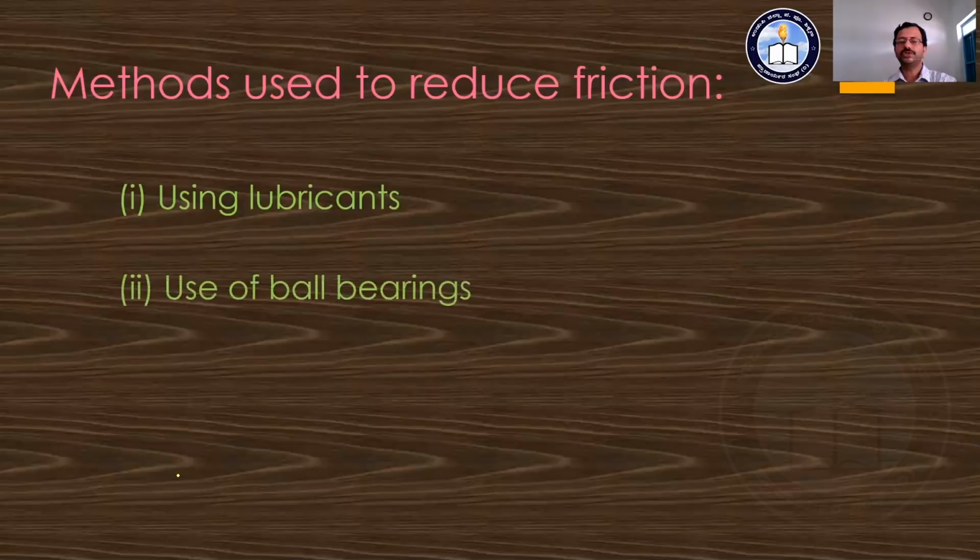The next method here, that is use of ball bearings. Ball bearings ಬಗ್ಗೆ already ನಾವು ಹೇಳಿದ್ದೇವೆ. As you are going to use these ball bearings in the machine parts, a lesser amount of area is going to be in contact with the surfaces there, and hence the rolling friction is going to be lesser, and hence we say the ball bearings will avoid the frictional loss.